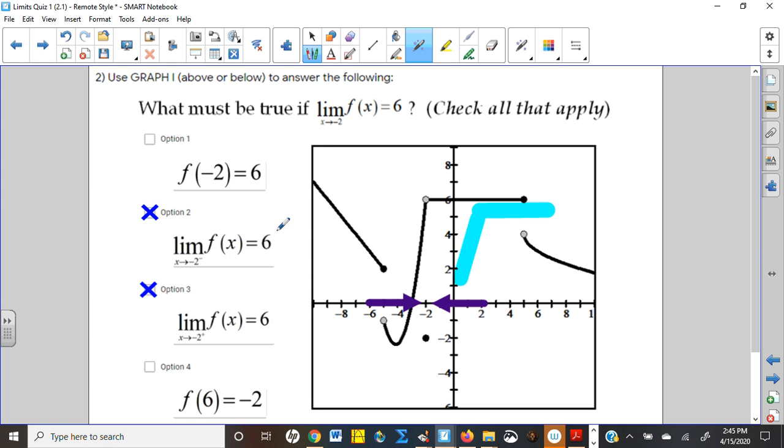The limit, remember, doesn't care what's there. It only cares what we're approaching. So if I'm approaching the same height, the limit will exist, even if there's a hole there. What I can't do is approach different heights, like a jump discontinuity, or an infinite discontinuity. So options 1 and 4 don't have to be true, just options 2 and 3.